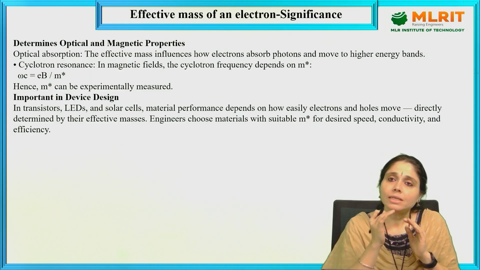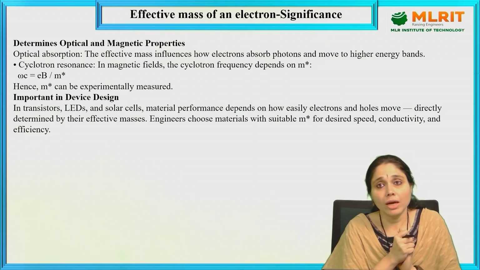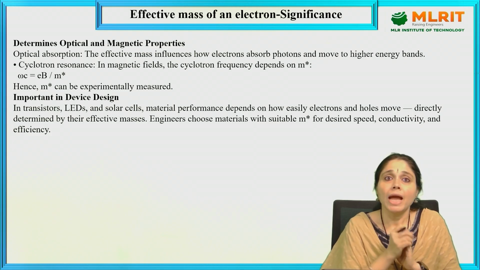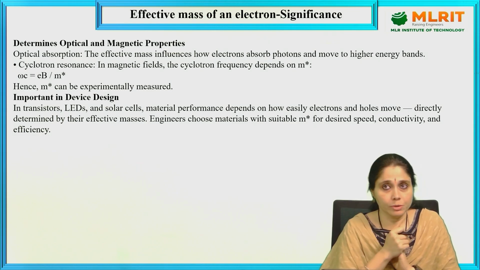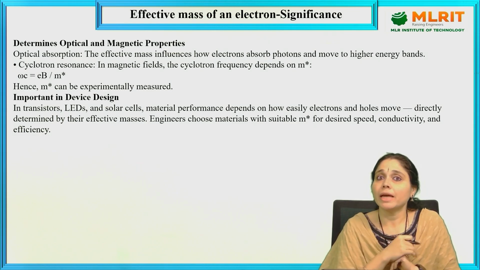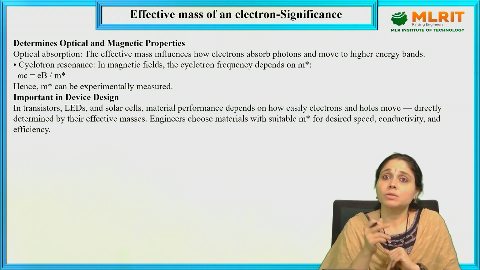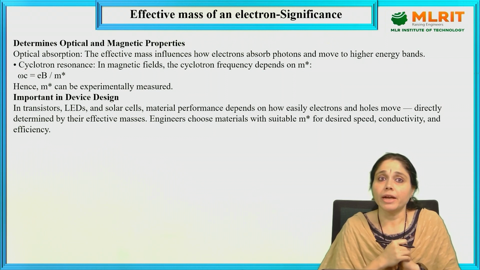Importance in device design. So what is its significance? Finally, it is significant in transistors, LEDs, solar cells, and material performance, which depends upon how easily electrons and holes move, directly determined by the effective mass. Engineers choose materials with suitable m star for desired speed, conductivity, and efficiency.